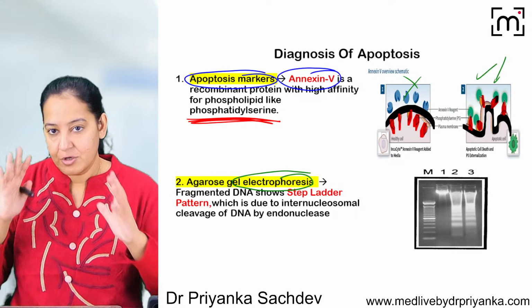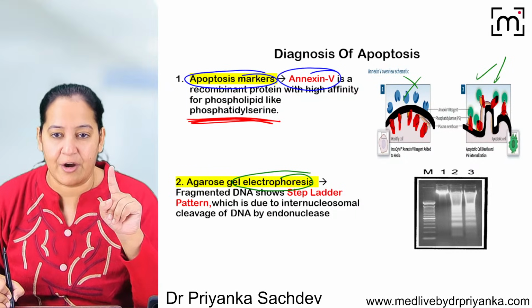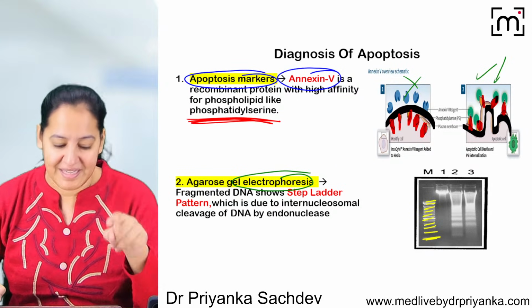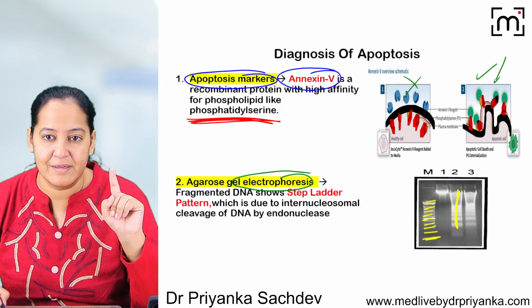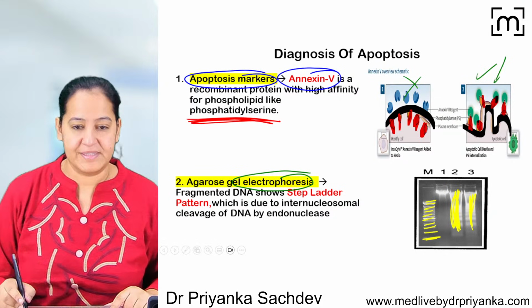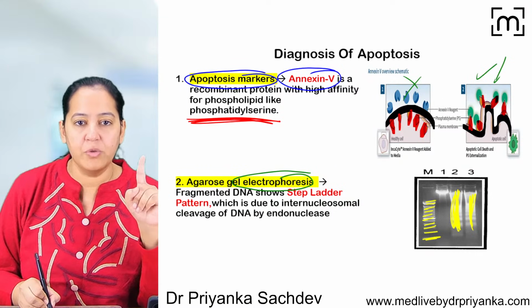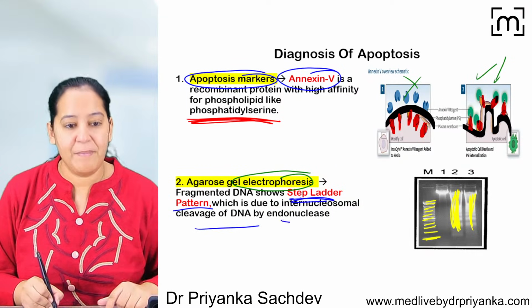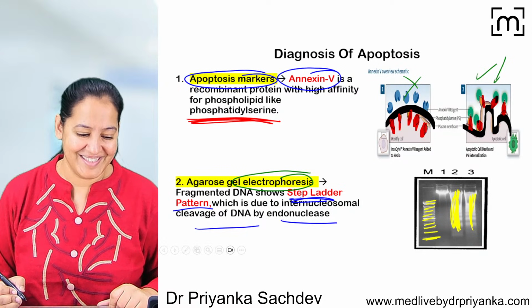How many of you got it? Now look at the apoptosis. Look at the electrophoresis. Can you appreciate this step ladder? So this is an apoptotic cell. But here it is more or less the same, I mean continuous. Here also it's continuous. But this is the apoptotic cell. So in an apoptotic cell, on agarose gel electrophoresis, we get a step ladder pattern due to the cleavage of the DNA by endonuclease.